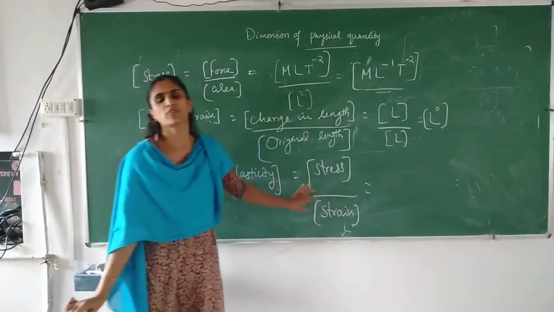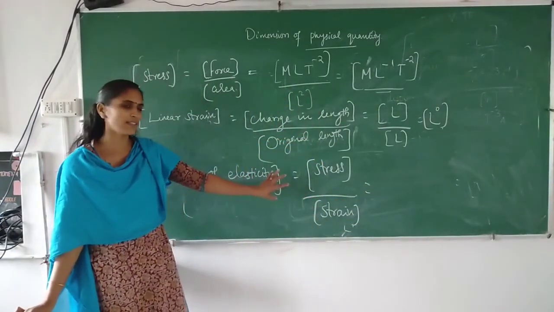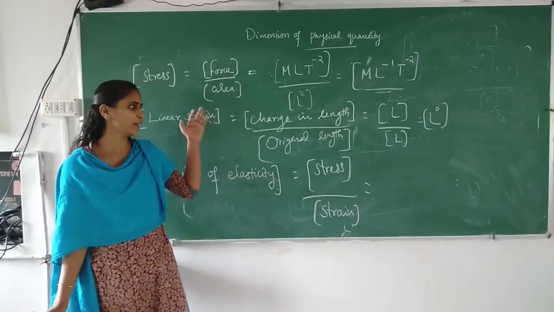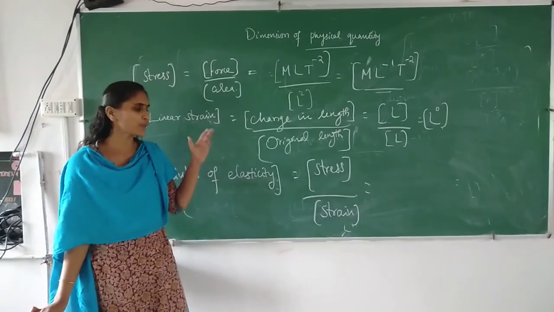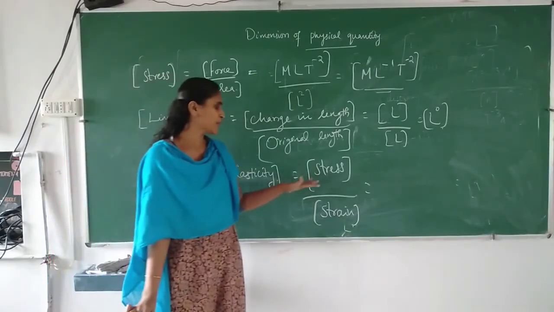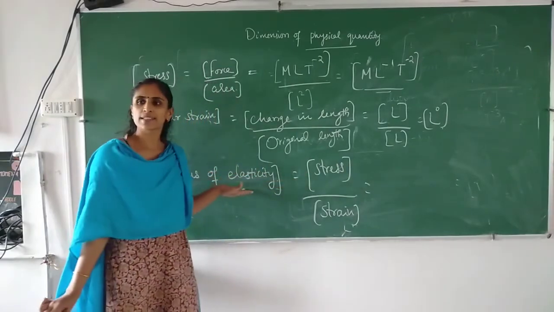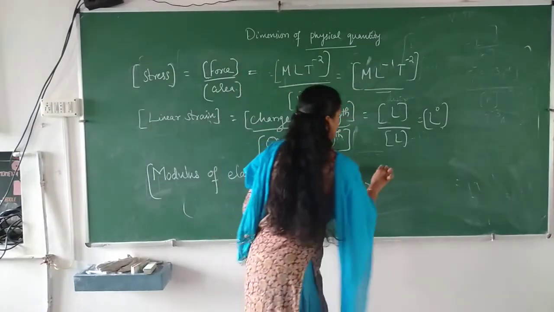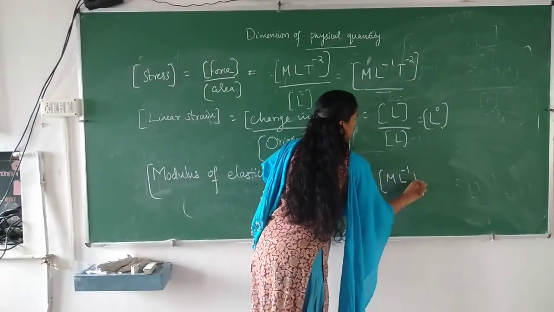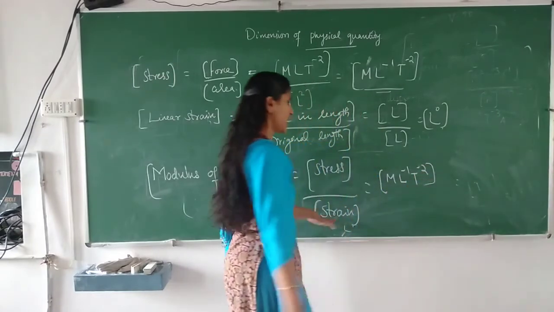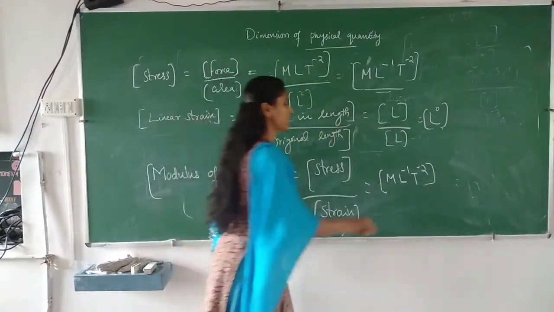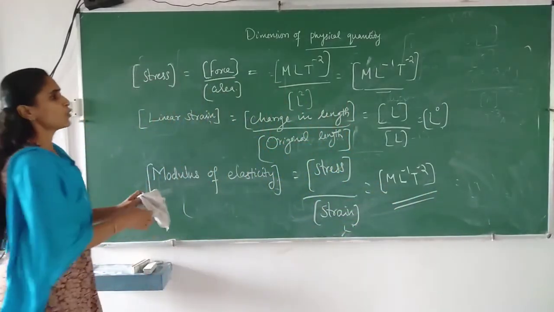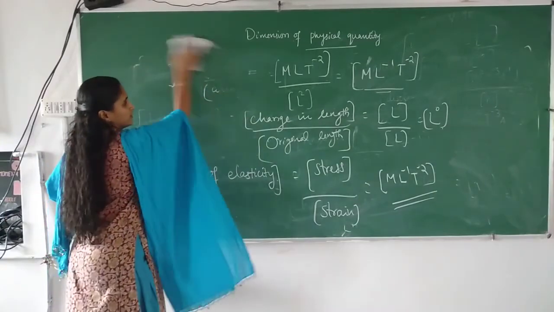You may wonder from where we are getting this formula. All these formulae are there in one chapter or another of 11th only, except electrostatics and magnetism. All the formulae related to mechanics will come in one chapter or another. So modulus of elasticity is equal to stress by strain, and the dimensional formula of stress is M L raised to minus 1 T raised to minus 2, and strain has no dimension because it is a dimensionless quantity, so we will get it like this. Okay, is it clear? Now, next one is torque.